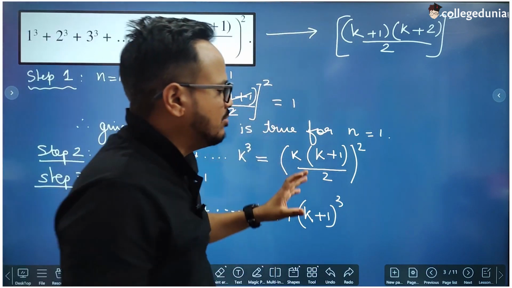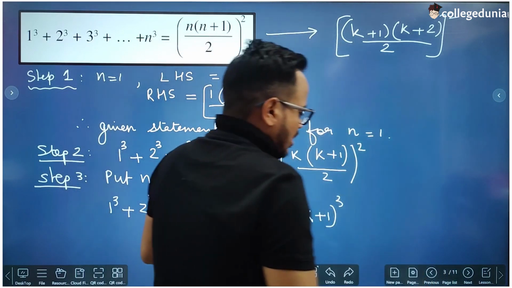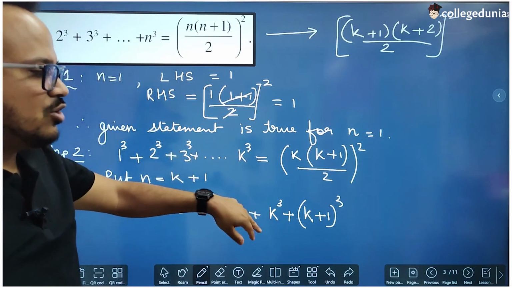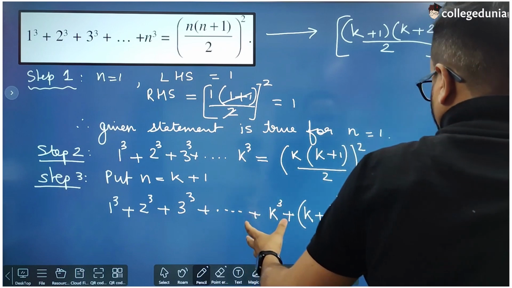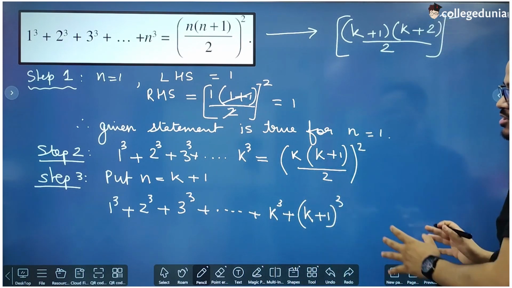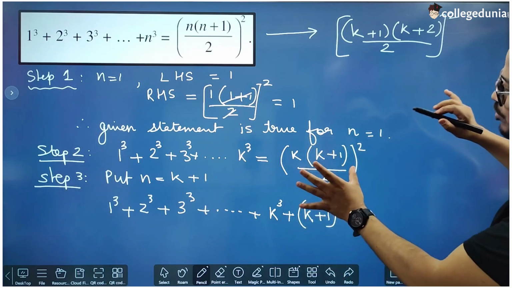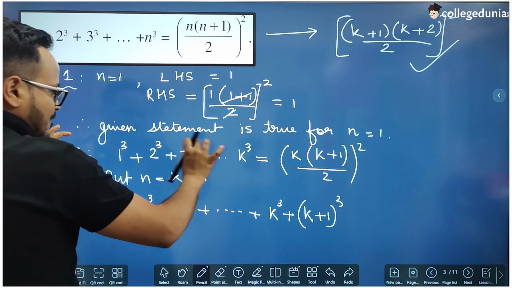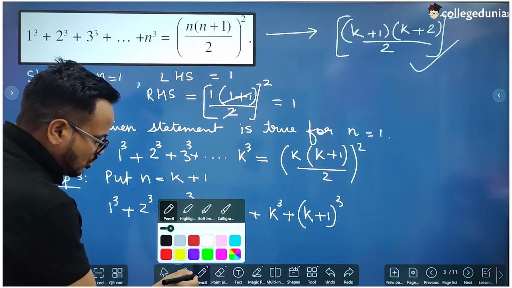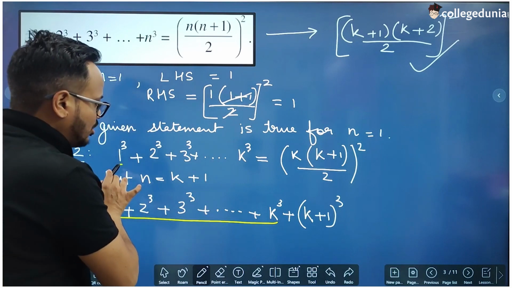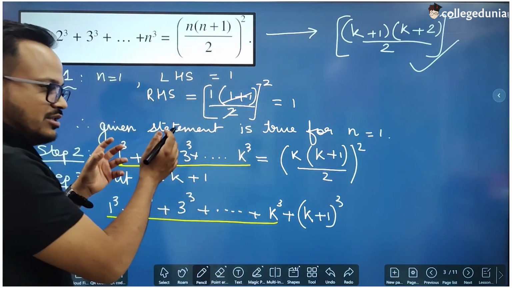I'm writing this separately because if I write it here, it will give the feeling that I'm already assuming that these two are equal. Even if I'll not put the equal to sign, you might get confused and see that sir has written this here only because these two are equal. No, these two are not equal. We have to prove this equal to this, using this statement. So this one is equal to this and we have assumed that this is true.